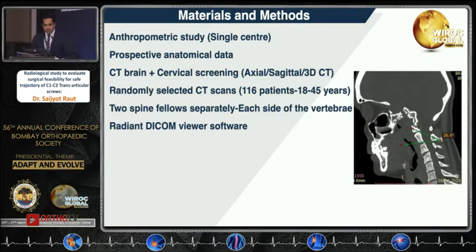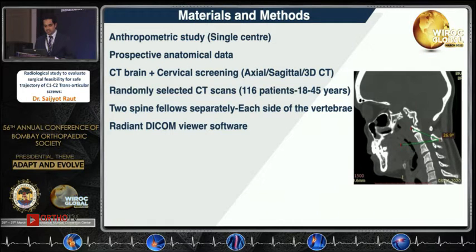So it's an anthropometric study in a single center. The prospective anatomical data was collected. Patients were selected where CT brain plus cervical spine of our normal patients, axial, sagittal and 3D CT, was chosen. Randomly selected CT scans of 116 patients in the age group of 18 to 45 years were selected.